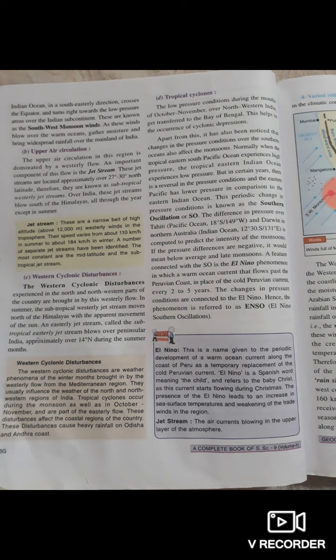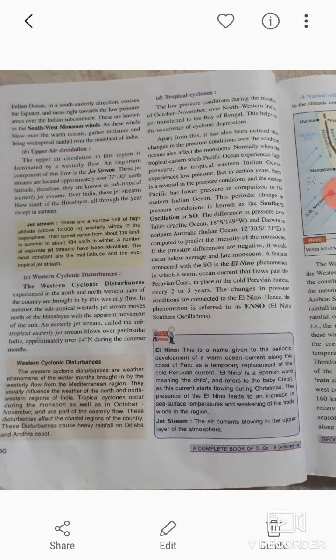Next one is western cyclonic disturbances. What are the western cyclonic disturbances? Shallow cyclonic depressions originate over the Mediterranean Sea and disturb fine weather conditions in the northwestern part of India.